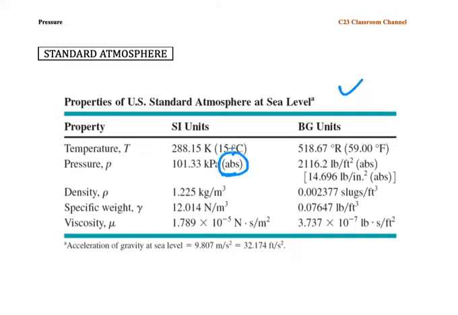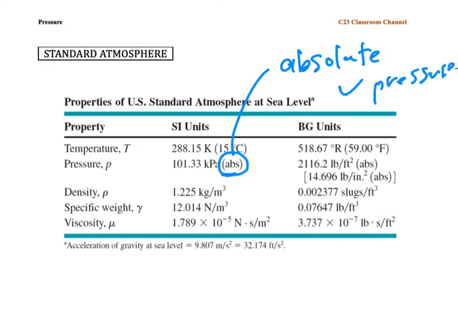What is the meaning of ABS here? It is an absolute pressure. We will learn about absolute pressure later on. It means that absolute pressure is pressure measured from a real vacuum condition, from absolute zero, and it is equal to 101.33 kilopascal ABS.